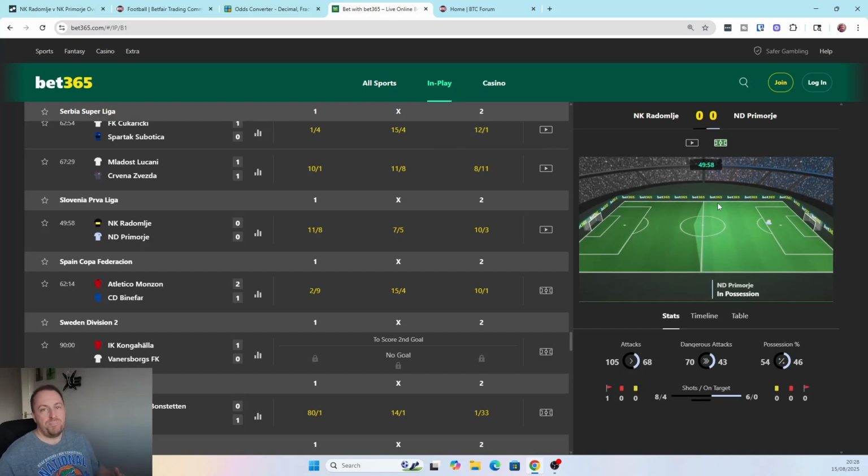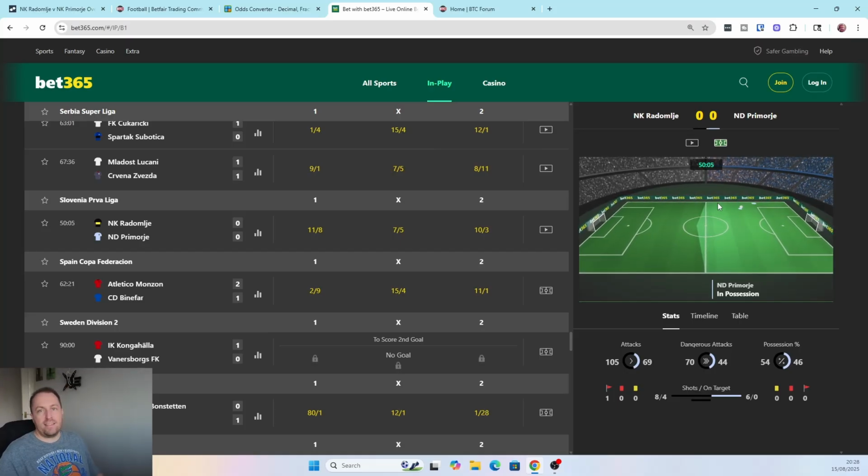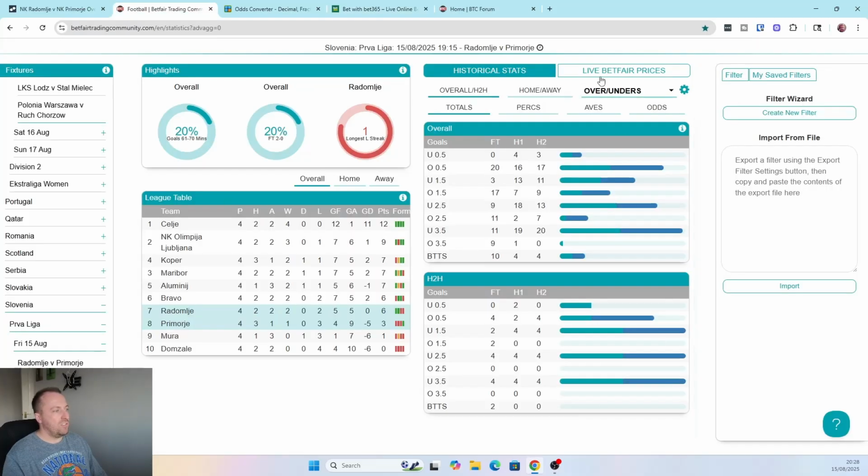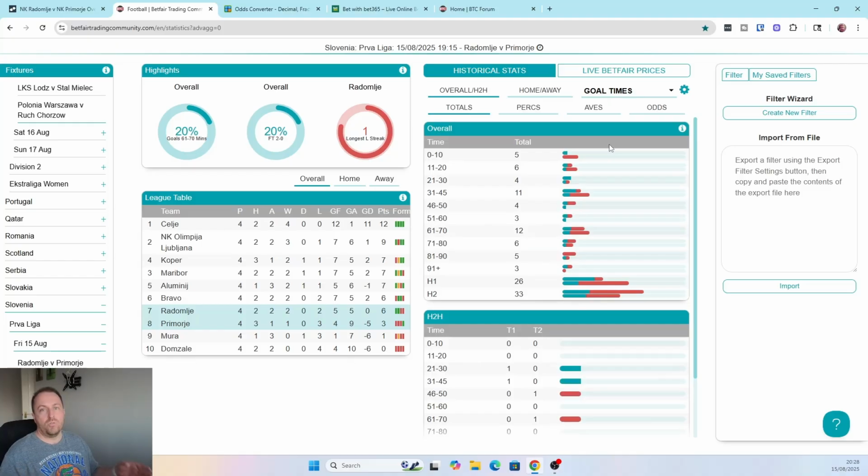Now what am I looking at with this match? What I'm looking at is getting in at 60 minutes, and I'll show you why. Going back to the software, let's have a look at goal times. I love the fact you can do all this at one click of a button. You can see that it really ramps up around 60 to 70 minutes. Looking at percentages, most of the goals are scored in that time period, so we know that this is a strong contender.